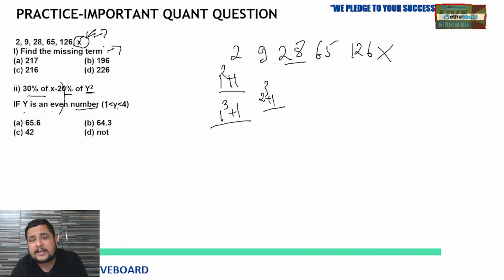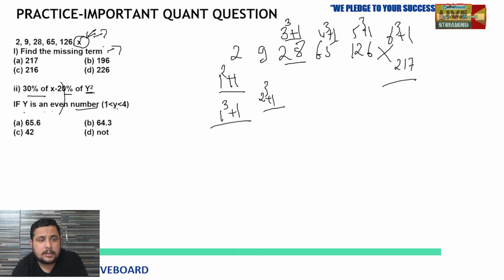Now 28 is just more than the cube of 3, so 3 cube plus 1, 4 cube plus 1, 5 cube plus 1. So next will be 6 cube plus 1, that is 217. Clear? So our answer to the first question based on this series will be option A. Clear?